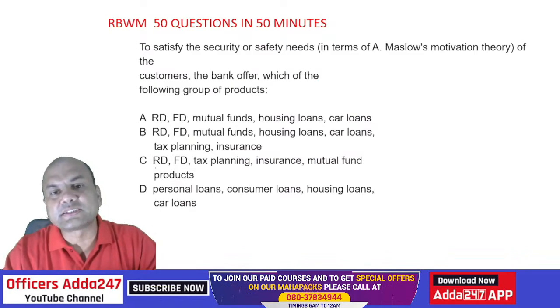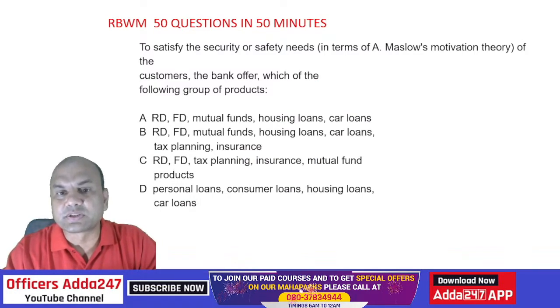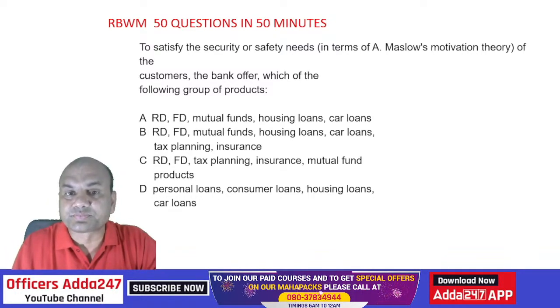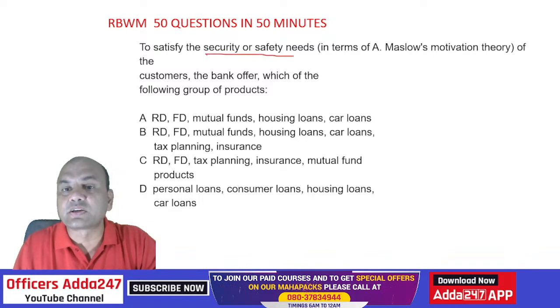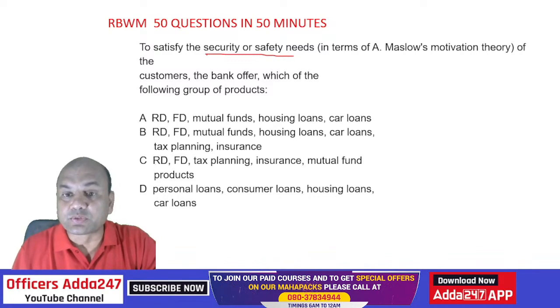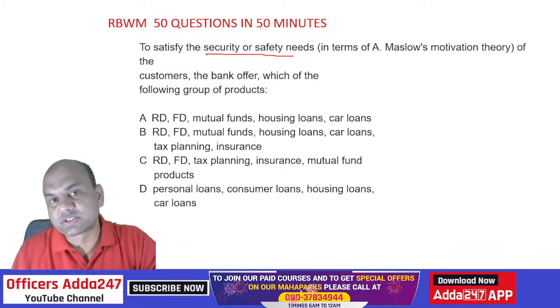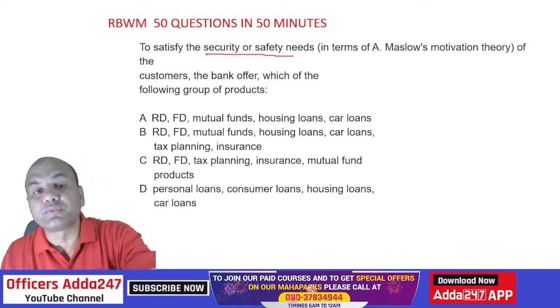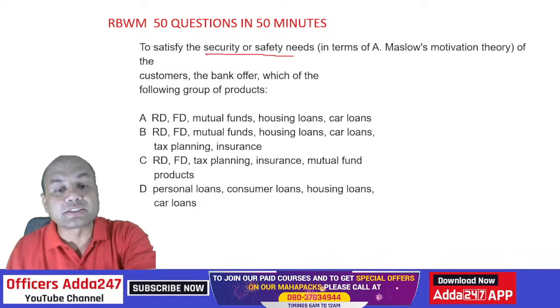To satisfy the security or safety needs of the customer, the bank offers which of the following products? RD, FD, mutual funds, housing loans and car loans. RD, FD, mutual funds, housing loans, car loans, tax planning and insurance. RD, FD, tax planning, insurance, mutual fund and products. Personal loan, consumer loan, housing loan, car loans. Which of them is correct over here? Security and safety needs we wanted.